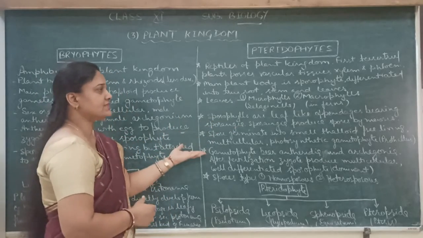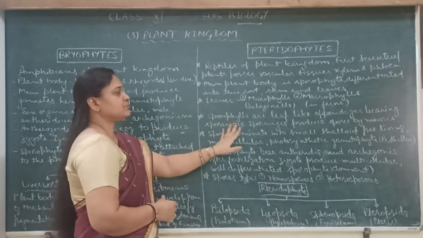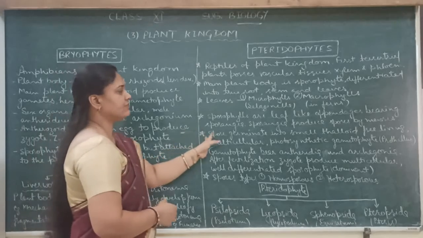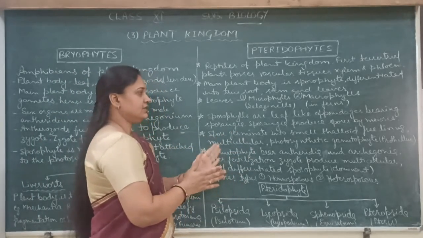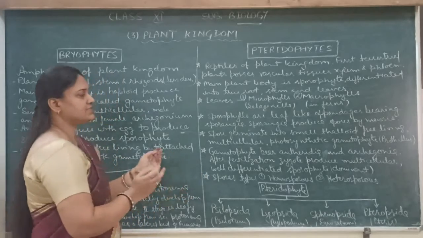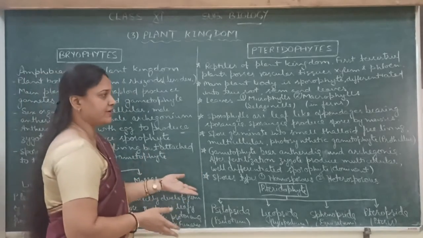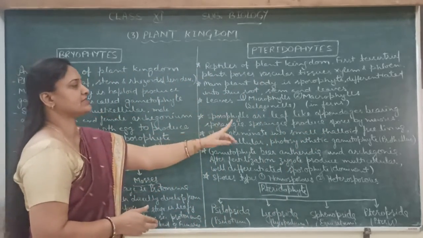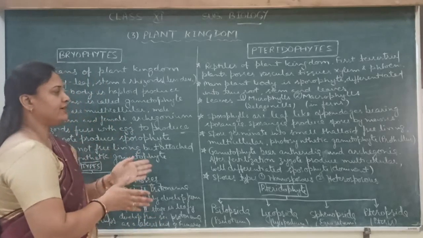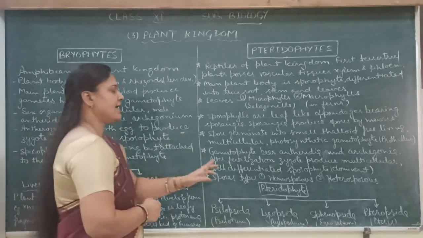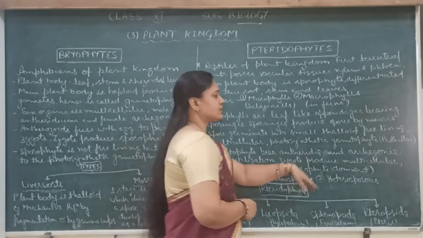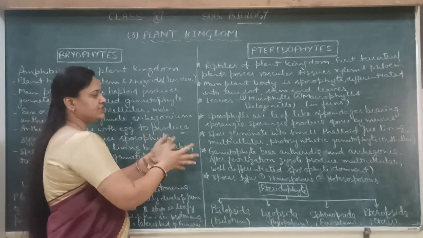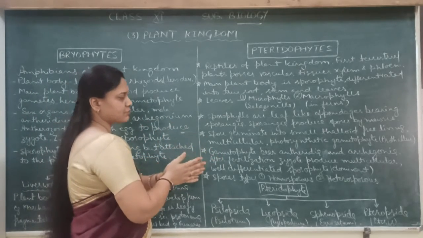Meiosis is a type of cell division by which haploid spores are developed, and by the germination of these spores, they develop into a small thalloid. The thalloid is a free-living, multicellular, photosynthetic gametophyte, which is known as the prothallus. So the gametophyte of the pteridophyte is known as the prothallus, and the gametophyte bears the antheridia and archegonia. Antheridia are the male sex organs, and archegonia are the female sex organs.